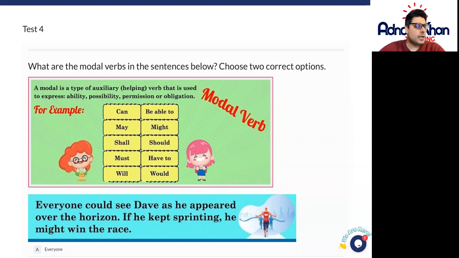So modal verbs are verbs that indicate likelihood or possibility of something occurring, or giving somebody instructions, permission, or giving them some sort of ability, obligation to do a certain task. So they are what we call helping words or helping verbs. And some of the examples can be seen here, such as can, be able to, may, shall, must, will, would, have to, should, might, and so on and so on.